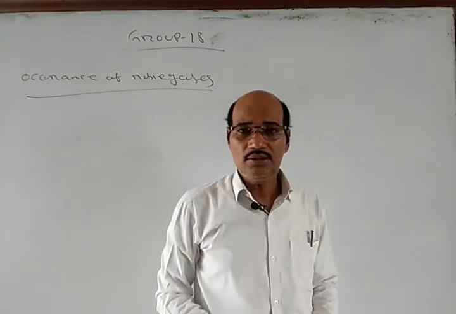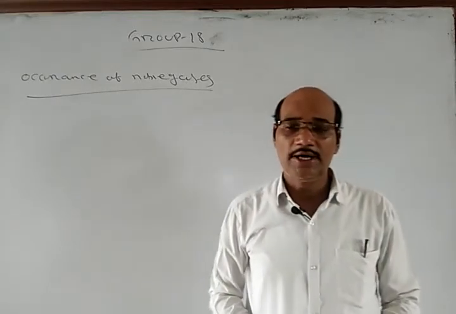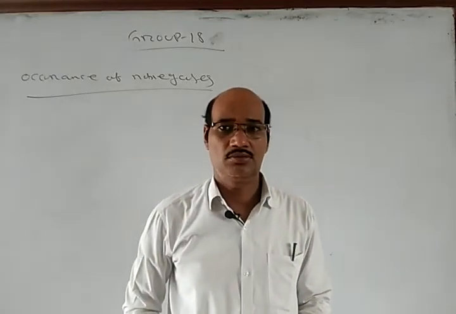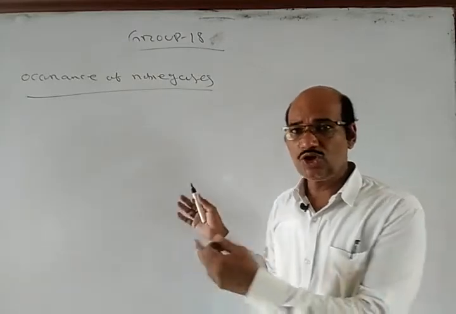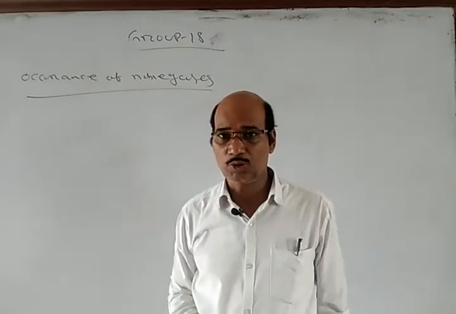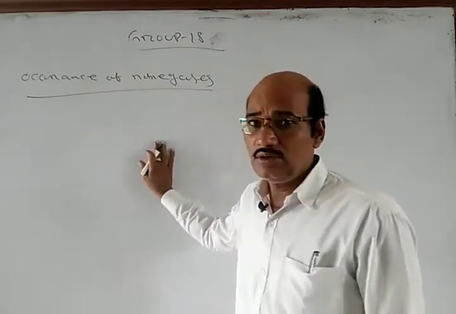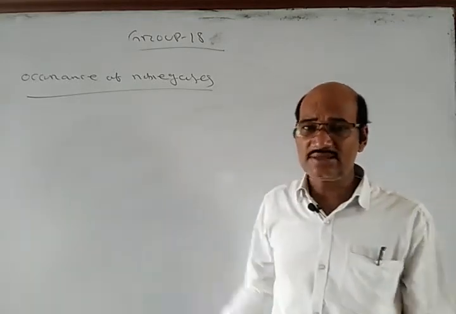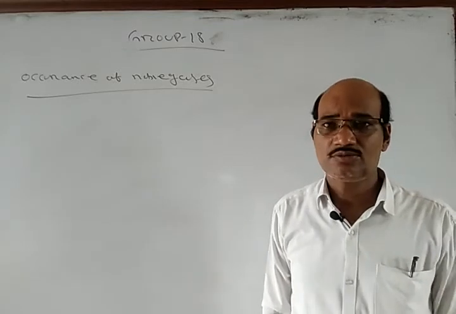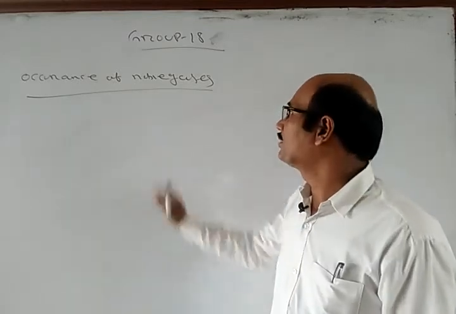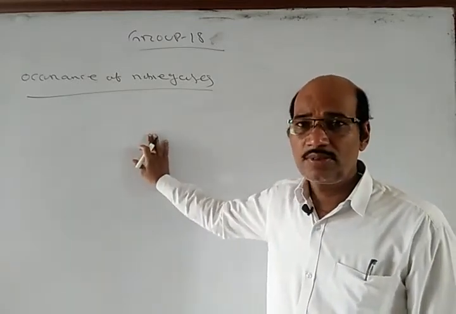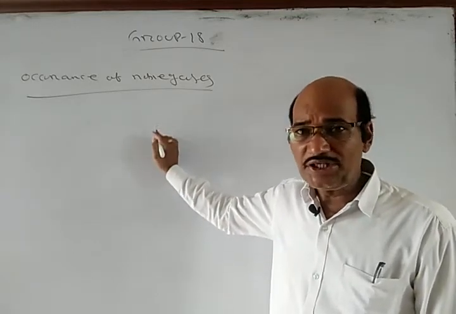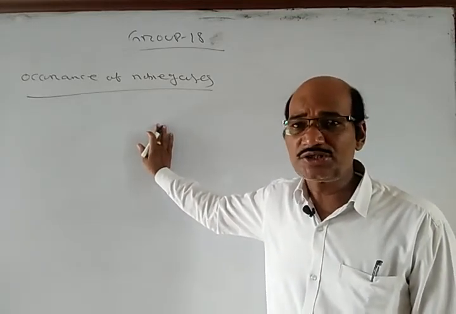See, generally all the noble gases are found in the atmosphere. That's why they are also called atmospheric gases. Okay. However, helium can be found in natural gases, in springs. And radon is found in the radioactive disintegration of radium.